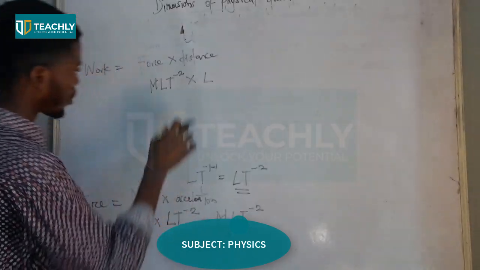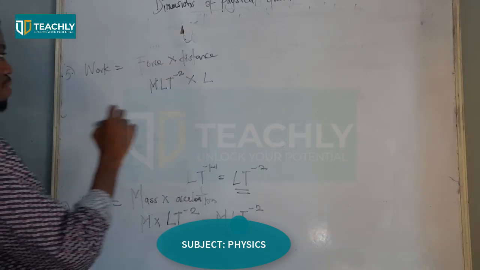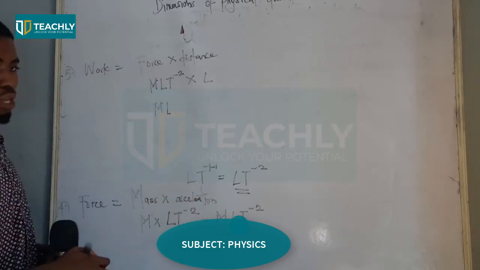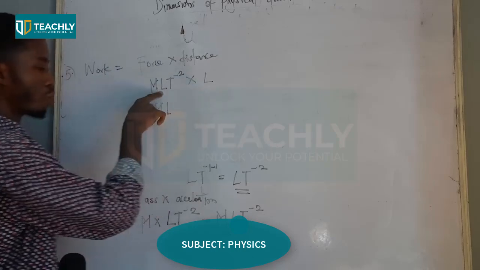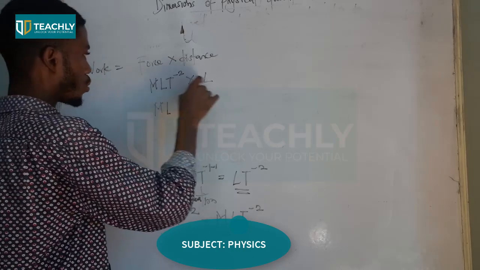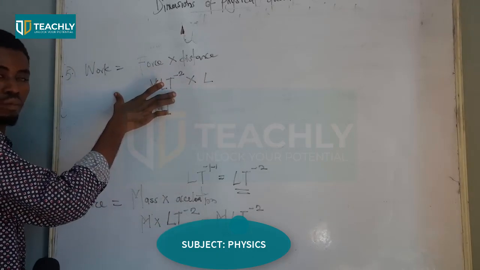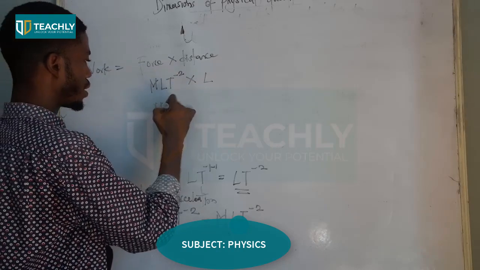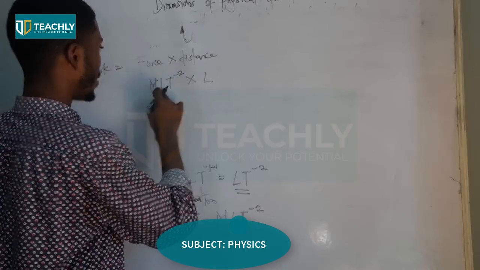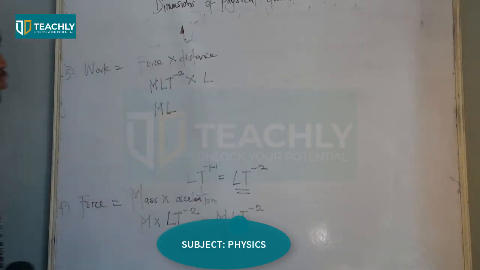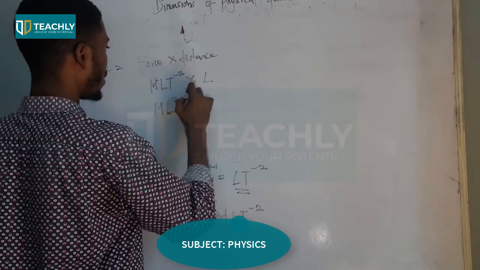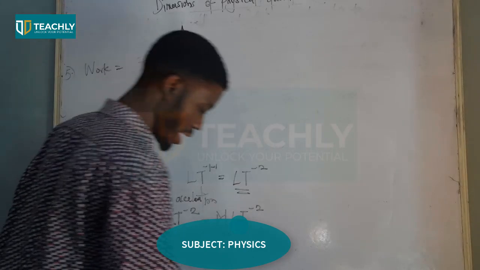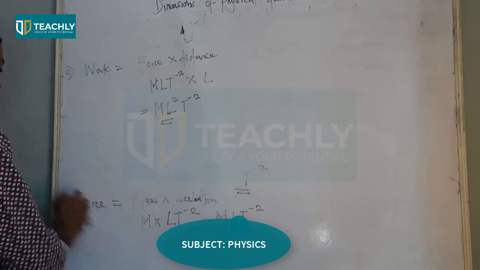Now we're going to follow the law of indices again. Multiplying, we have ML. Now, if you are multiplying, you have to make sure that you are multiplying similar numbers. So we multiply similar numbers together: L times M after L gives L raised power 2. Then we have T raised power minus 2. As simple as ABC.